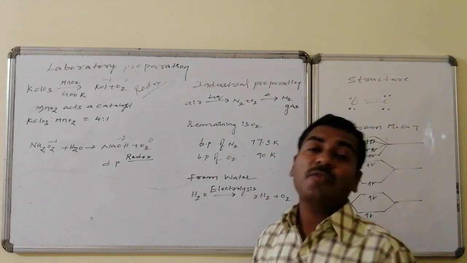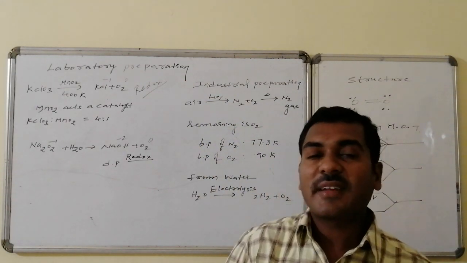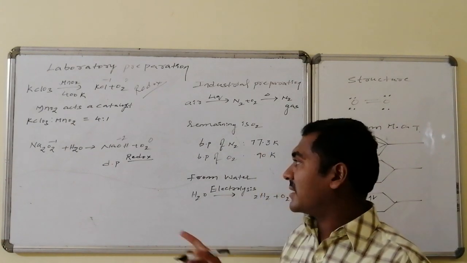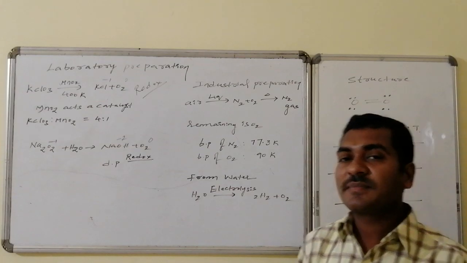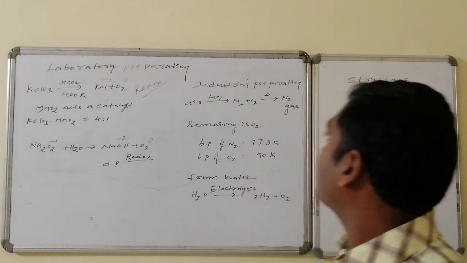Overall, the reaction of potassium chlorate is a redox reaction, but that is not the disproportionation reaction, but this one is an example of the disproportionation reaction. Let us go for the other things.